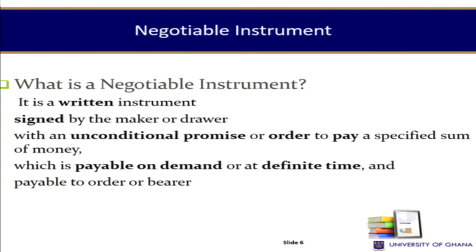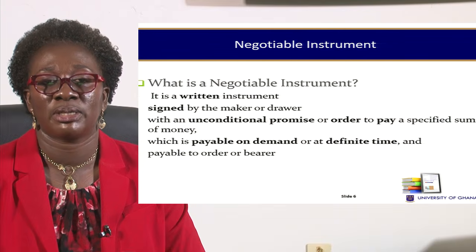So what is a negotiable instrument? It is simply a written instrument. Therefore, it has to be written somewhere, but usually it's on paper anyway. But it's a written instrument signed by the person making it, or the drawer, with an unconditional promise or order to pay a specified sum of money. The promise to pay the money is not subject to any condition. Therefore, it is unconditional and is payable on demand or at a definite time, or also payable to the order or bearer.